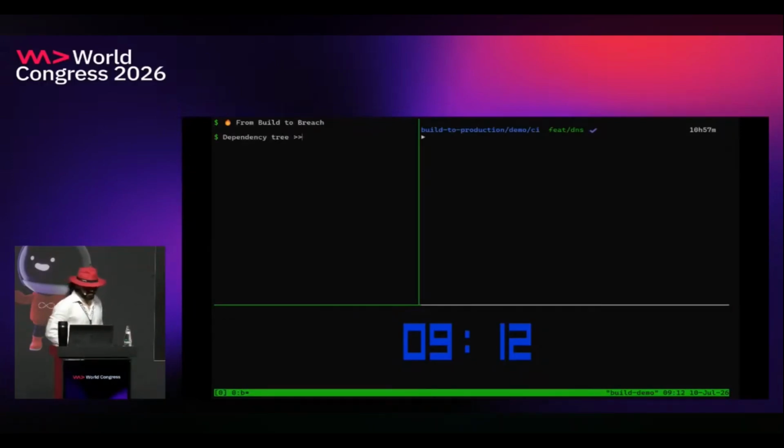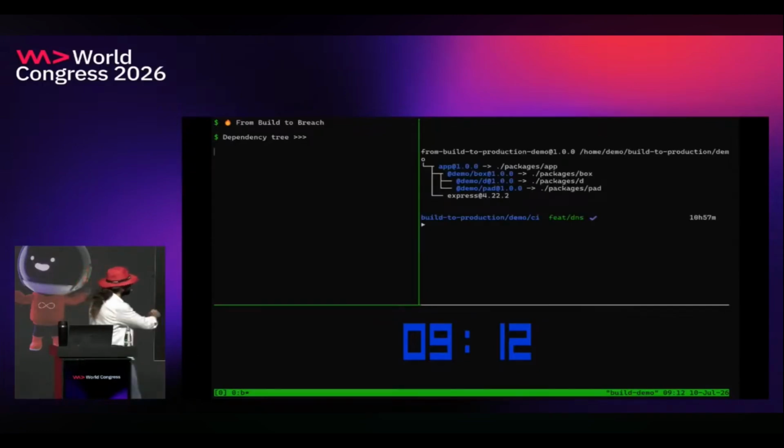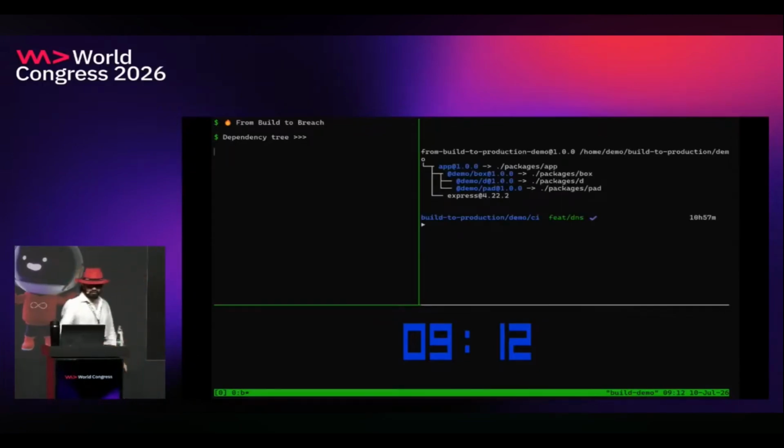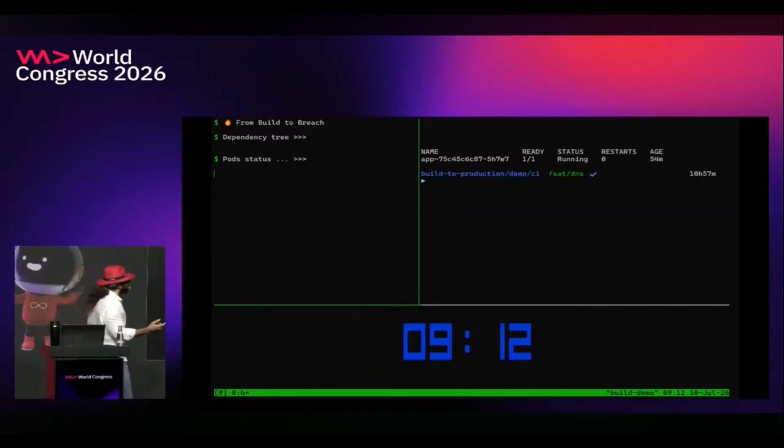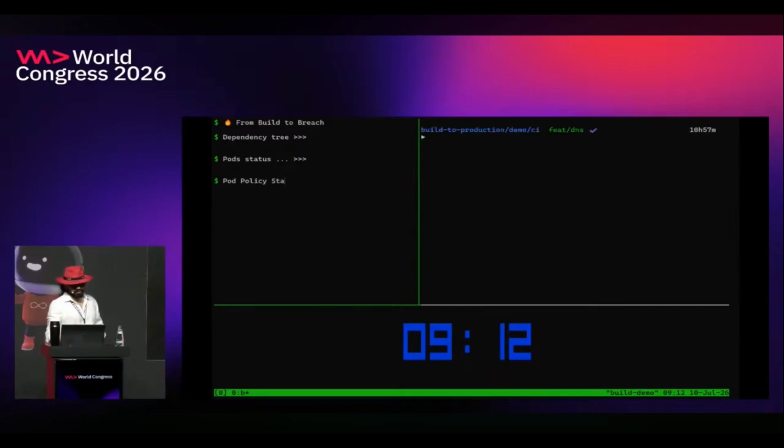Yes. So, first, let's see the dependency tree that we talked about. As you can see, we have the same dependency tree that we talked about. Let's see the pod status. So we have one pod which is running right now and running the app version 1.0.0. Let's see the policy standard status.